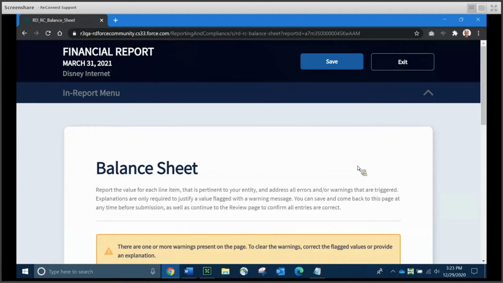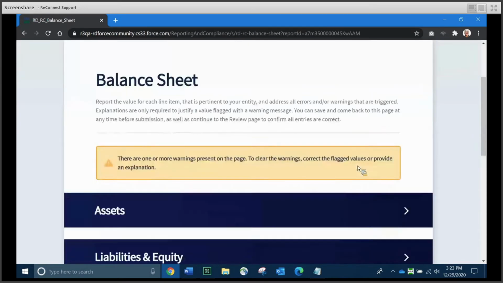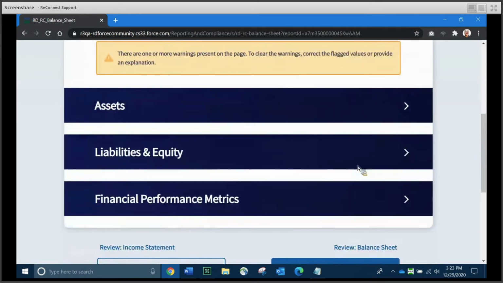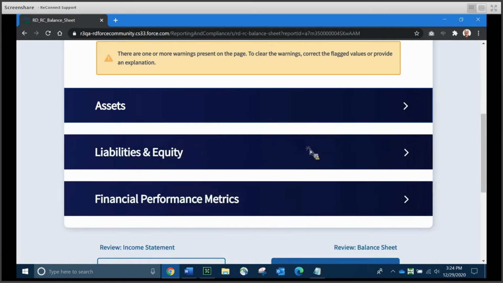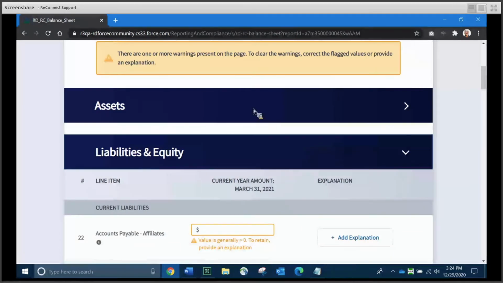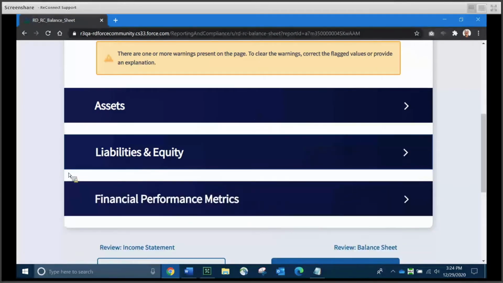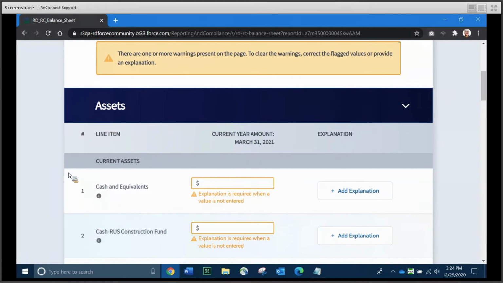So we're going to continue to the balance sheet. Now, this is where you're going to record your entity's assets, liabilities, and shareholders' equity as of the end of the current reporting period. As you can see, the balance sheet is divided into 3 sections: assets, liabilities and equity, and financial performance metrics. And just like the non-operating net income, each of those navy blue bars or dividers will expand or collapse a segment of the page so that you can enter information as you need to.